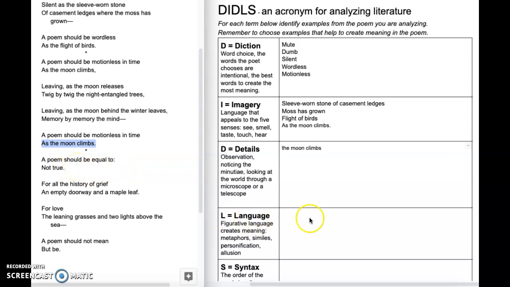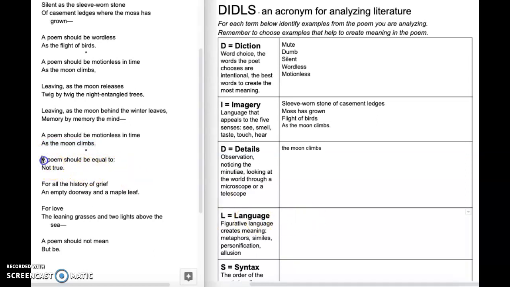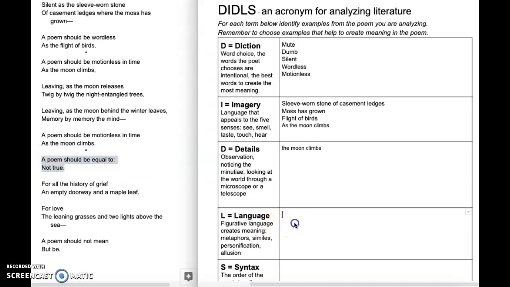The next one is a poem should be equal to, not true. So this is a comparison. So I'm going to put it over here with language, this idea of a poem should be equal to, not true. Because this is really saying that it's exactly what we're trying to do with language. We're trying to use language to make meaning, but we can only say what a thing seems like. We can't really say what a thing is.